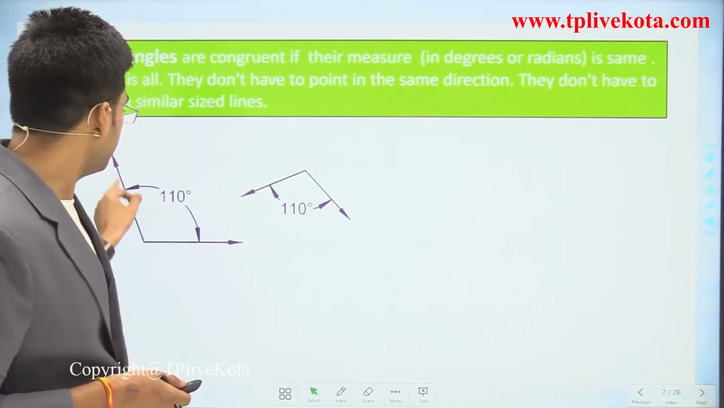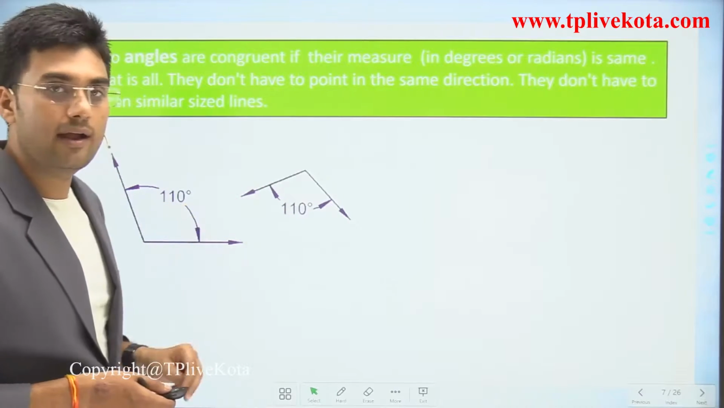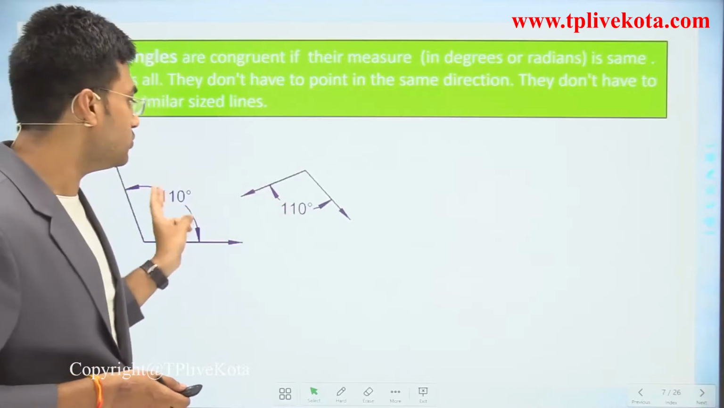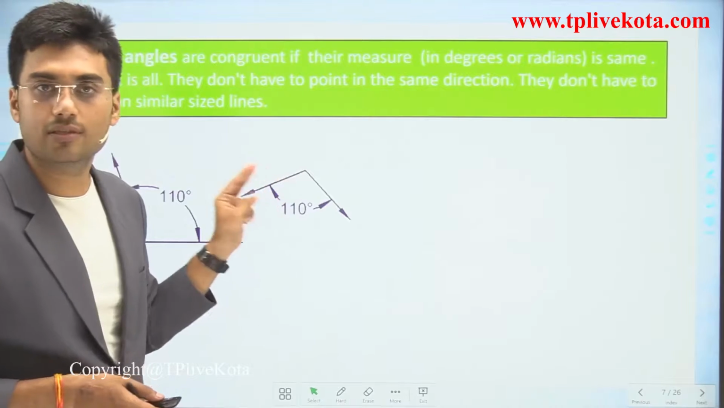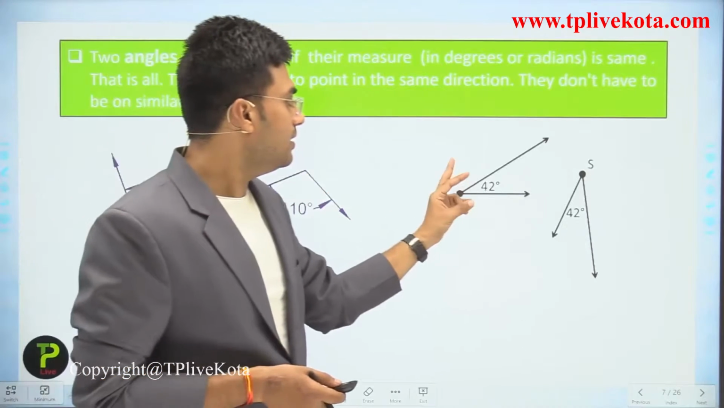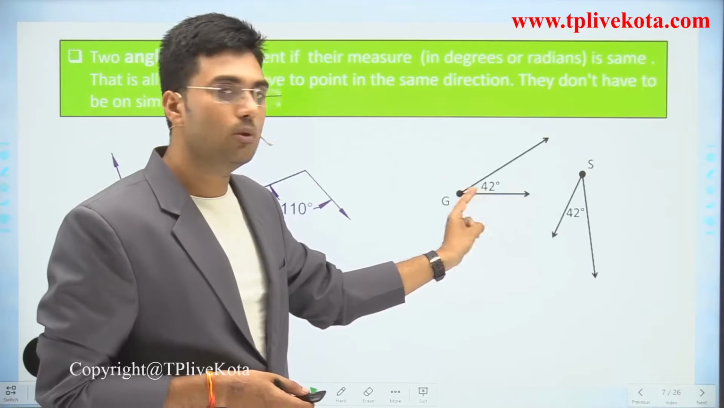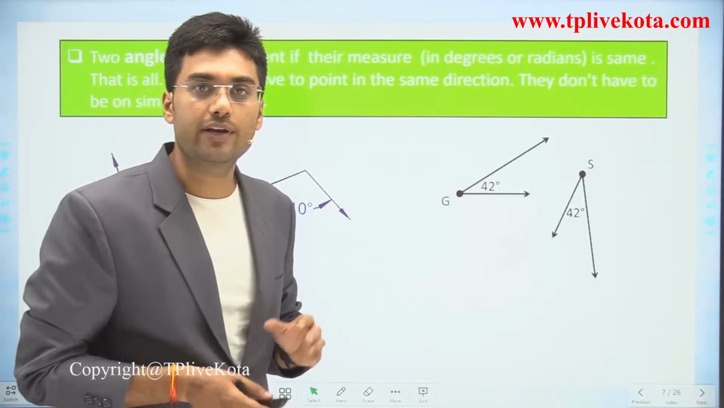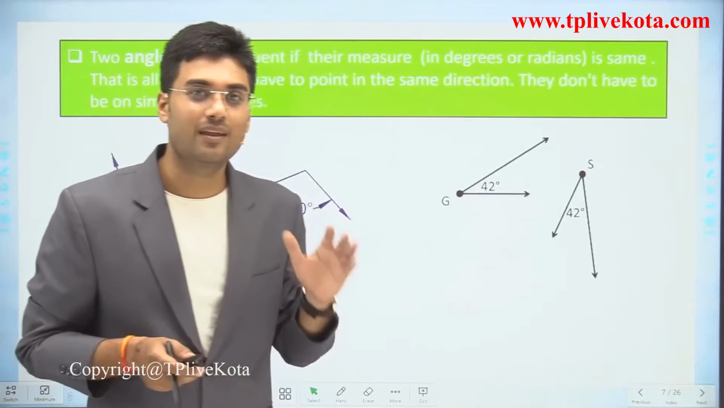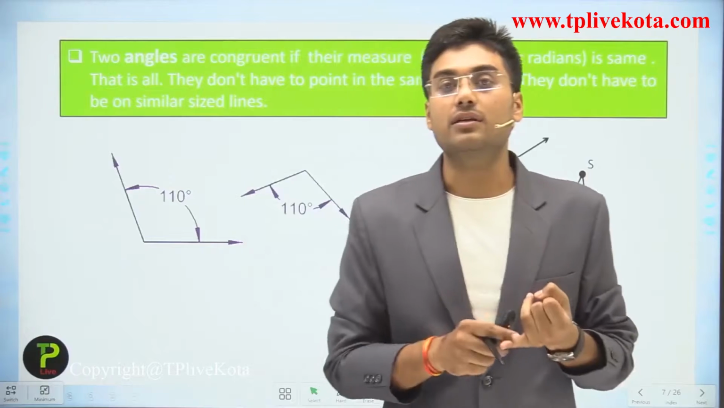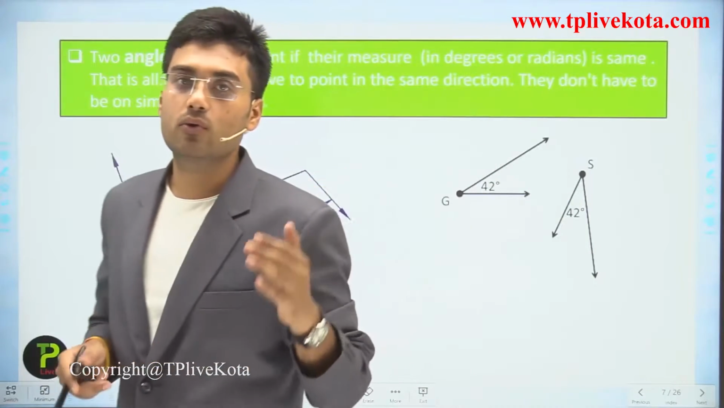Either the direction of the side rays is different and the size is also different, but the measure is the same, so we can say that these two angles are congruent to each other. Clear? Now let's take one more example. Here the measure of these two angles is also 42, so we can say that these two angles are congruent to each other. Clear? So I hope you understand about the congruent circle, congruent line segment and congruent angle.